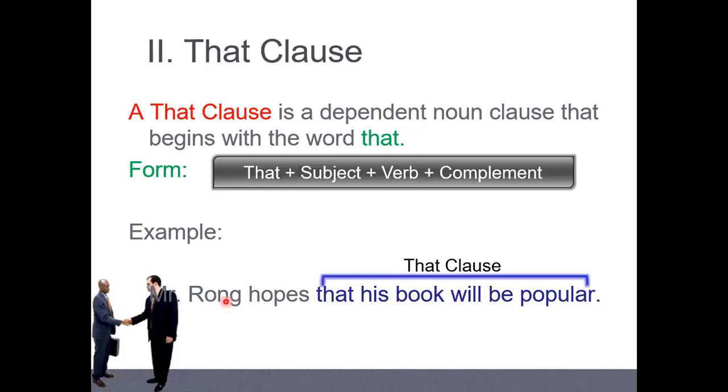Remember, everybody: when you use an adjective clause, adverb clause, or noun clause, this is called a complex sentence. You will learn this next week, okay? Next week you will learn about the types of sentence structure, but you have to take note. Wherever you have a noun clause, adjective clause, or adverb clause, it is called a complex sentence. Compound is when you get FANBOYS or a conjunctive adverb. So again, this is called a complex sentence, not a simple sentence, not a compound sentence. You have to take note about this.